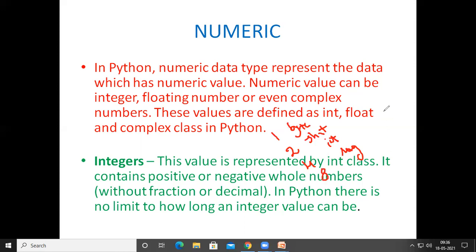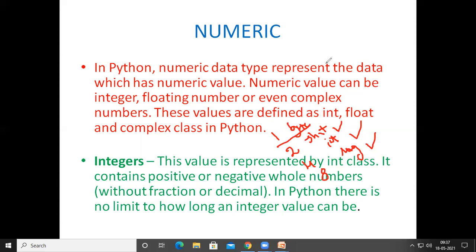So if you are dealing with very small numbers, then we can go for the byte data type. If you are doing something with somewhat bigger numbers, you can go with the short data type. If you are dealing with somewhat higher numbers, you can go with the int data type. And if you are dealing with very high numbers, then you can go with the long data type. All are going to store integers only, but depending upon the length of the value, we may go for byte, short, int, or long in Java.